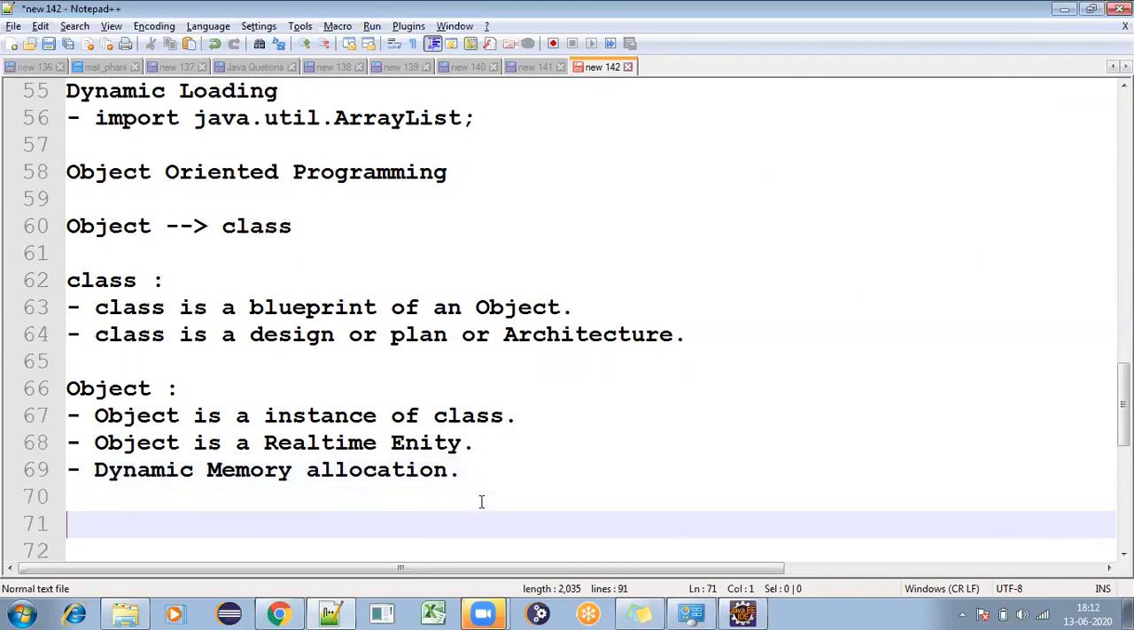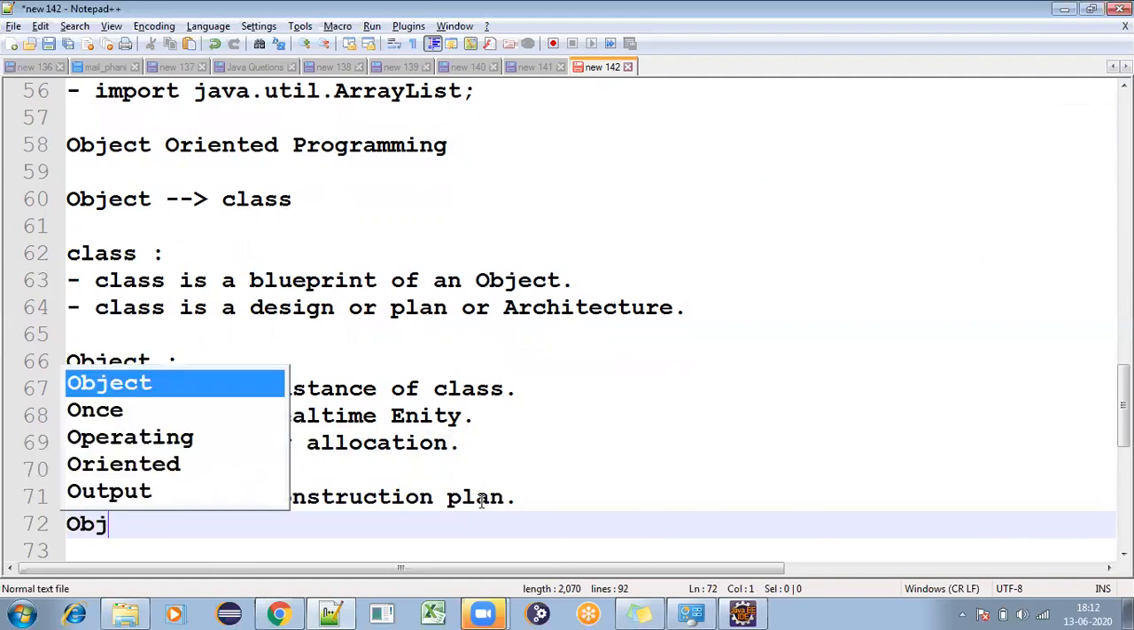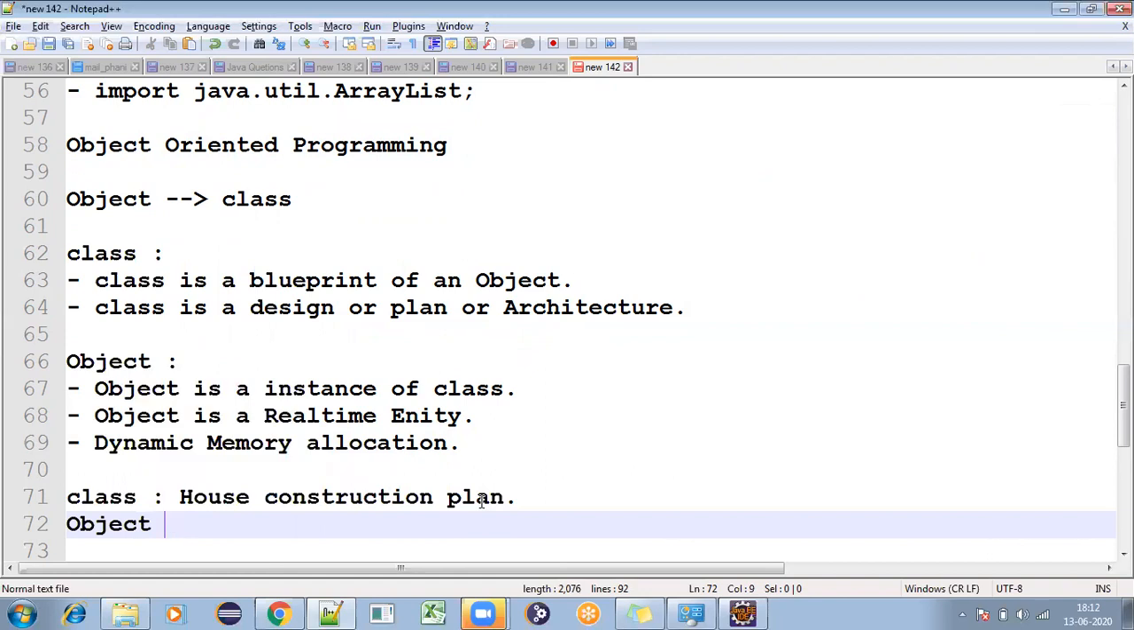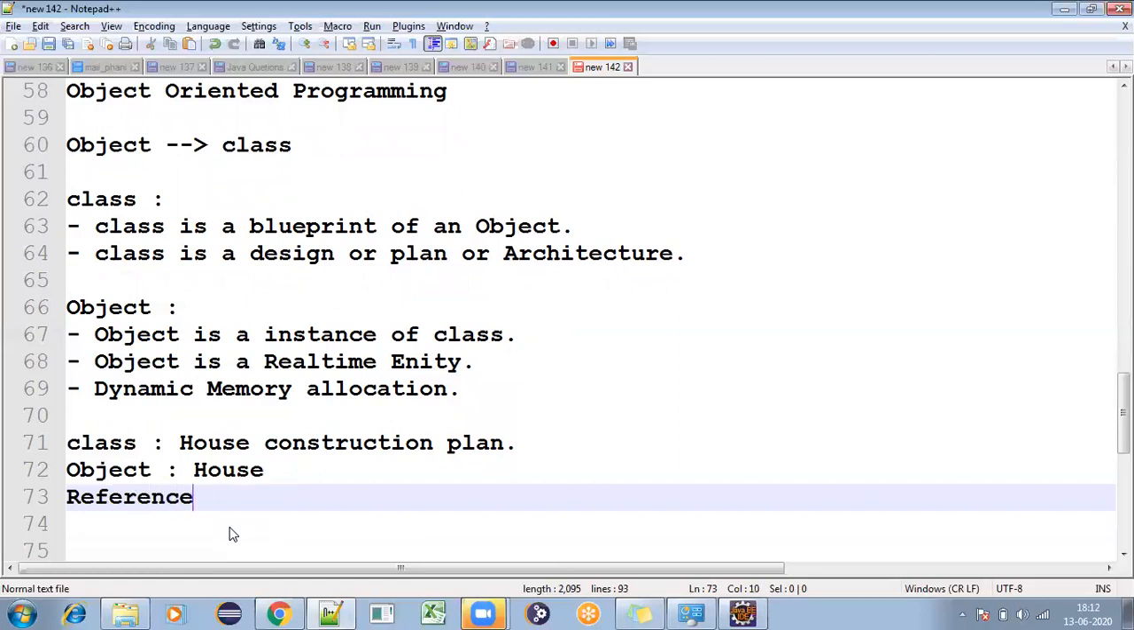Here we can say a class is nothing but a house construction plan. A house construction plan is called a class, whereas the object is your house. Then what is a reference? Your house address. That house address is called a reference. These things we will understand slowly once we go to programming with examples.